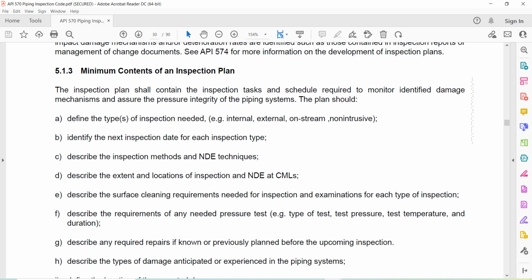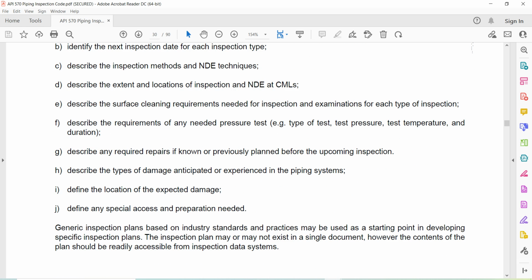Describe any required repairs if known or previously planned before the upcoming inspection. Describe the types of damage anticipated or experienced in piping systems. Define the location of the inspected damage. Define any special access and preparation needed. Generic inspection plans based on industry standards and practices may be used as a starting point in developing specific inspection plans. The inspection plan may or may not exist in a single document. However, the contents of the plan should be readily accessible from inspection data systems.